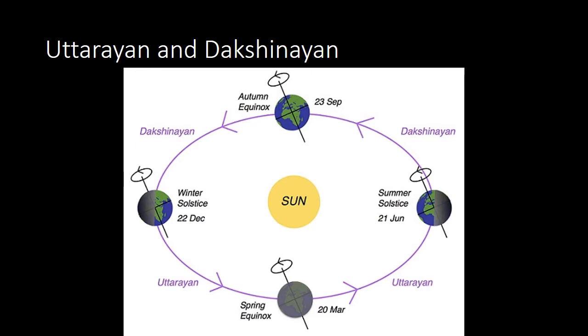So basically, Uttarayan is northern solstice or winter solstice, and it's from 22nd December, and Dakshinayan is summer solstice or southern solstice, and it is on 21st June. Now students, sometimes we may find that it is 22nd June, or 23rd December. These shifts of dates happen due to leap year, so you do not have to get worried about it.